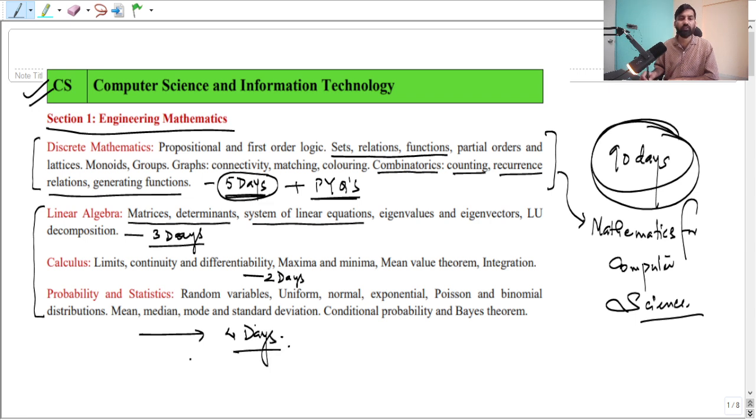Okay, 4 days. So how many days are there? 3, 2, 5, and 9. So in total, how many days do you have to dedicate for engineering mathematics? Okay, that requires your declarative knowledge, right? But discrete mathematics demands logic, kind of imperative knowledge. So 9 days you have to spend in engineering mathematics, right?